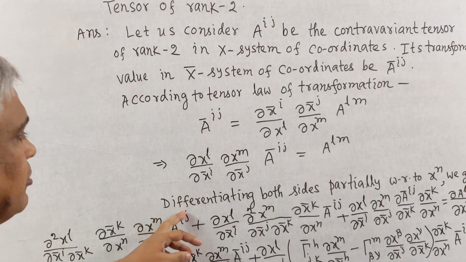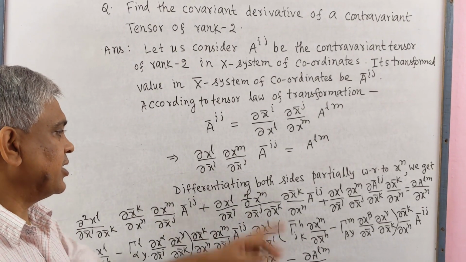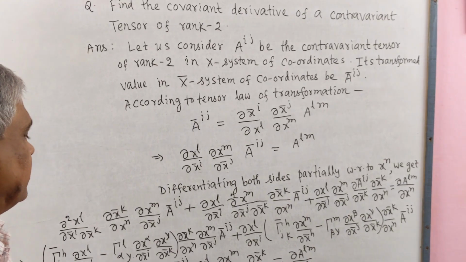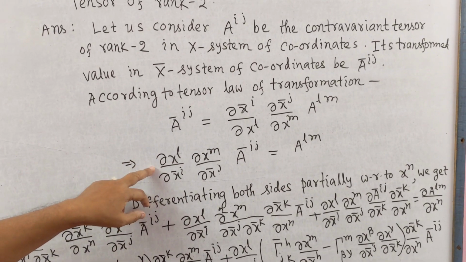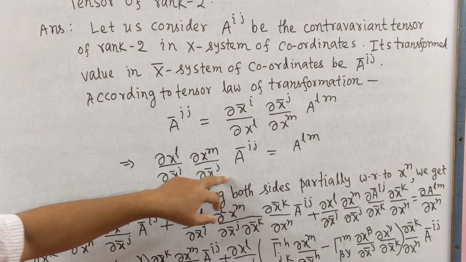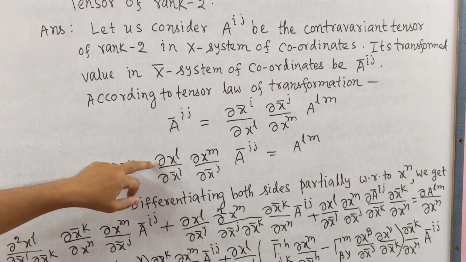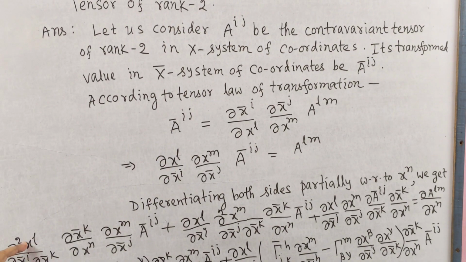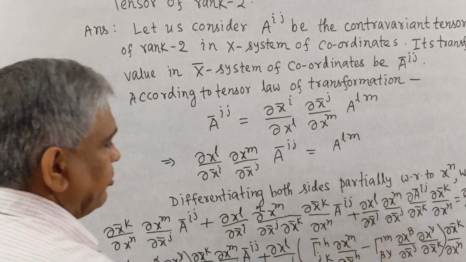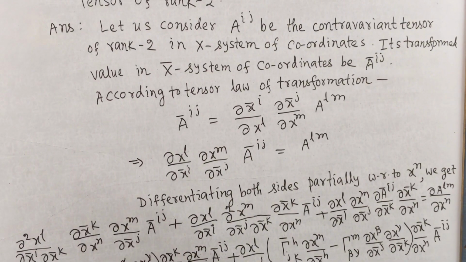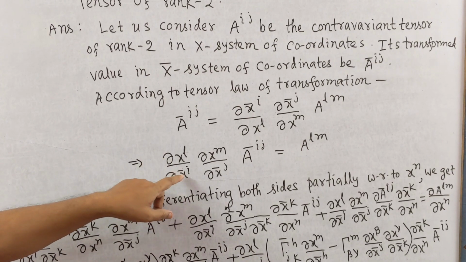Now differentiating both sides partially with respect to x^n, we differentiate first this, and these two remain constant. Here ∂²x^l, we are differentiating with respect to x^n without bar system, but this partial derivative is with bar system.